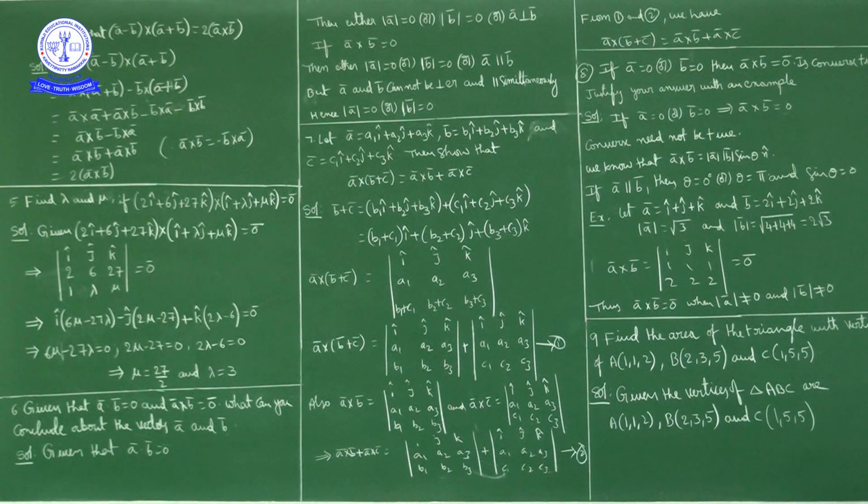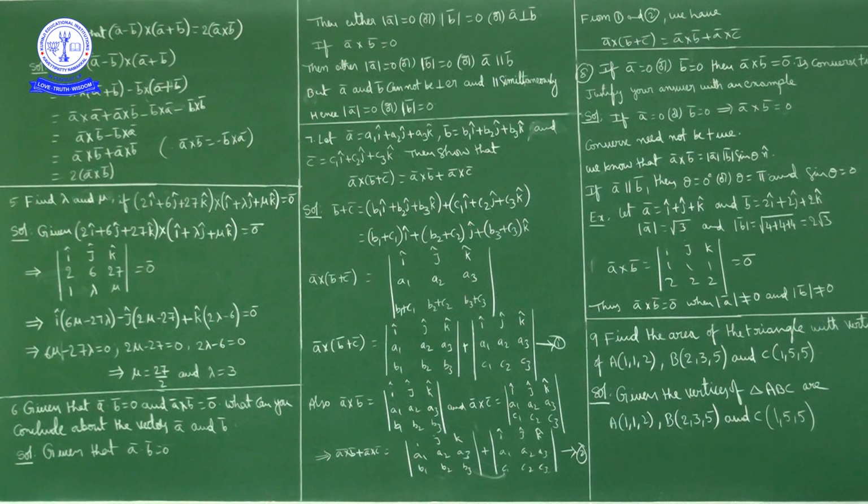What is the dot product of a bar and b bar? A bar dot b bar is equal to magnitude of a bar into magnitude of b bar into cos theta. Now that quantity equal to 0 means there are three possibilities: either a bar equal to 0, or b bar equal to 0, or cos theta is 0, where theta is the angle between a bar and b bar. Cos theta is 0 when theta equals pi by 2.